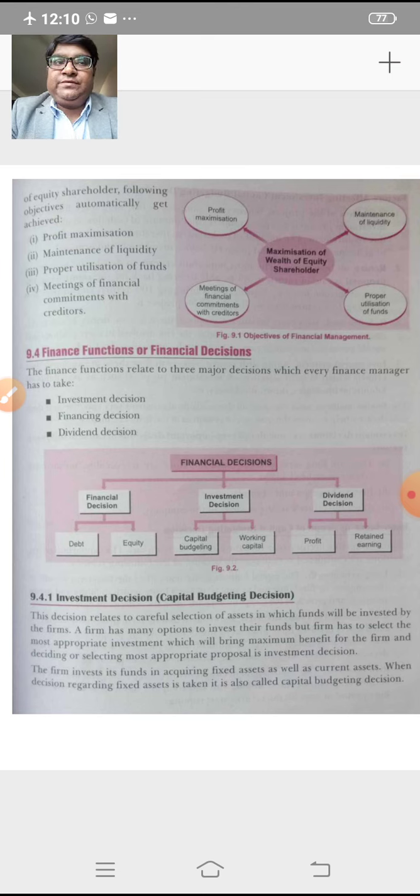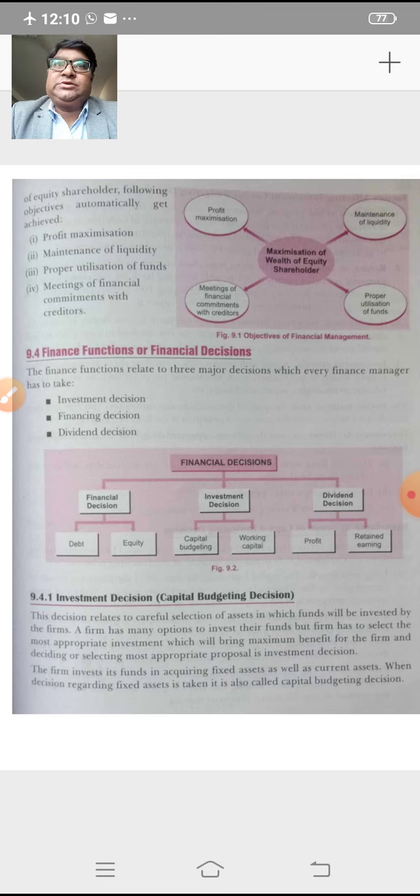Where to invest fixed capital, this decision is taken by financial management. In order to buy land, building, plant, machinery, furniture, or to set up any factory or manufacturing unit, we need to invest a huge amount in fixed assets.